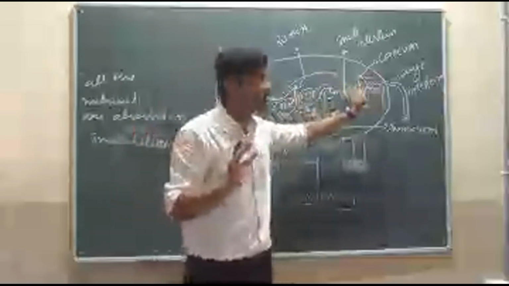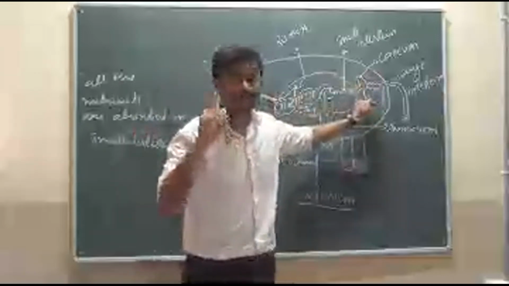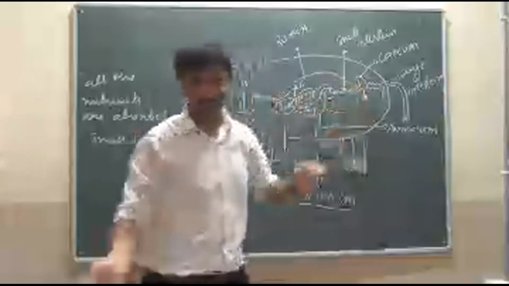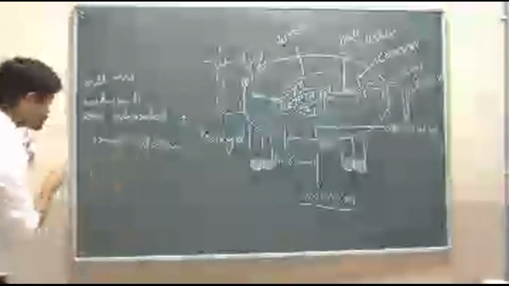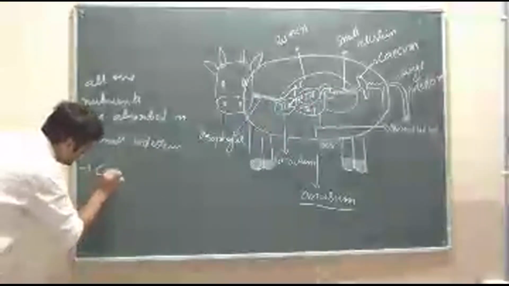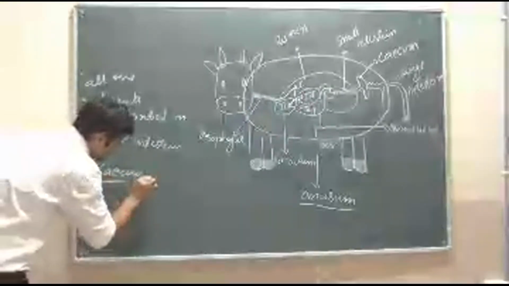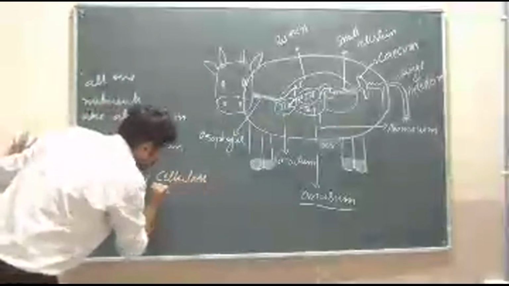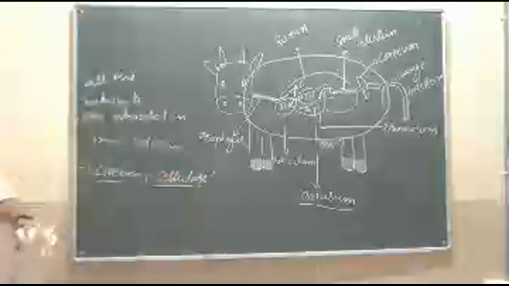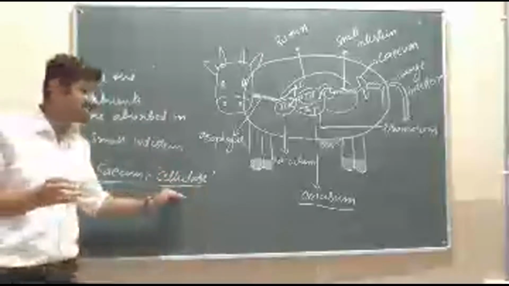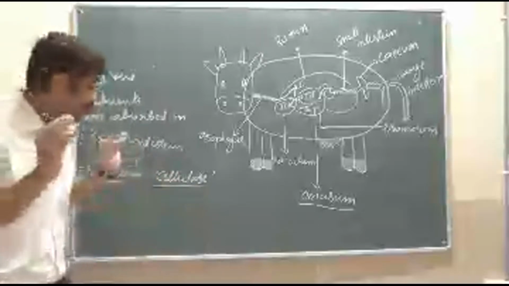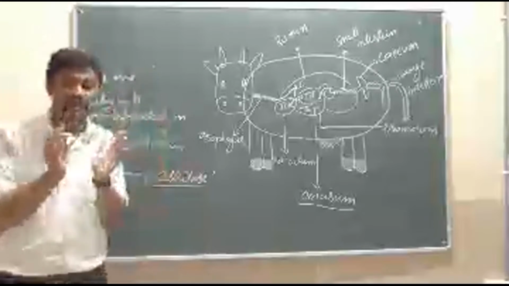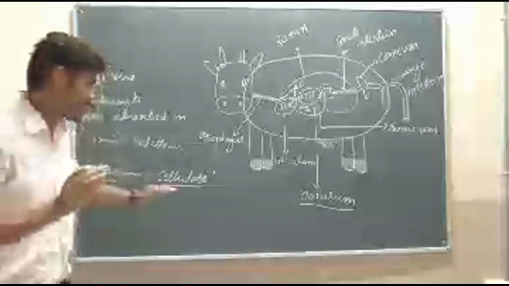Okay? Next part we have is the cecum. What will happen here? Simple. The cellulose is digested in the cecum with the help of symbiotic bacteria.